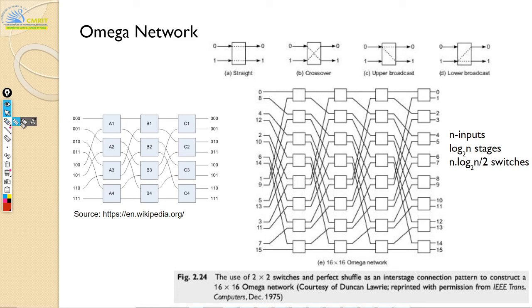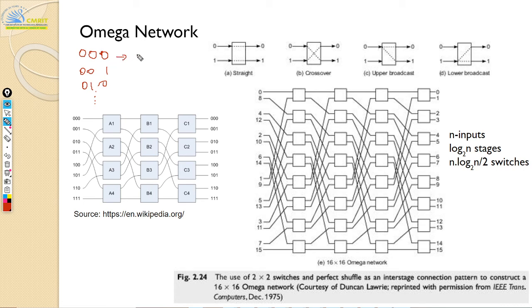The Omega network is just formed by doing a perfect shuffle. If you remember, we saw perfect shuffle in the previous class. If you have 000, 001, 010 and so on, perfect shuffle means you shift the bits one to the left.